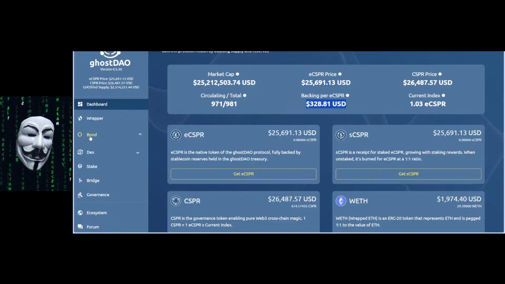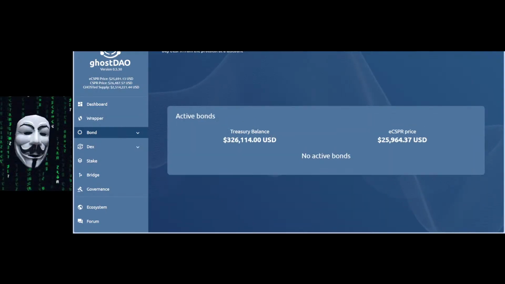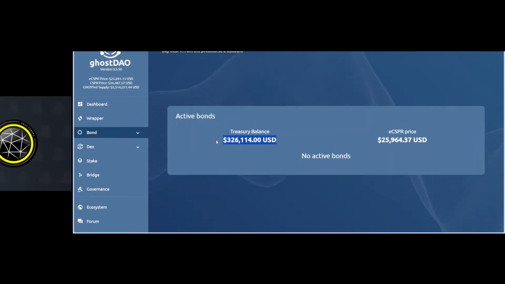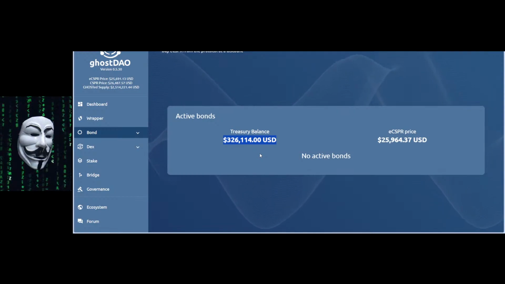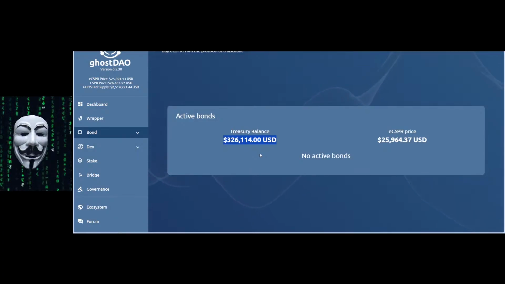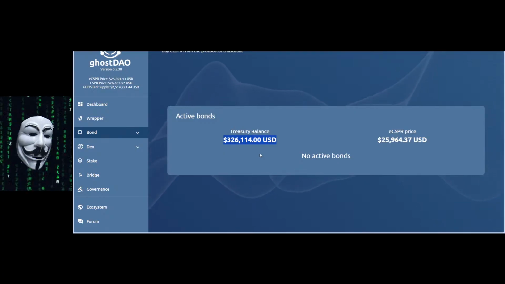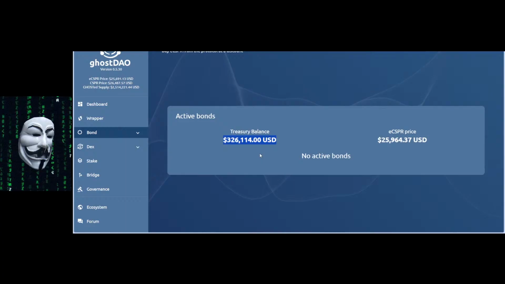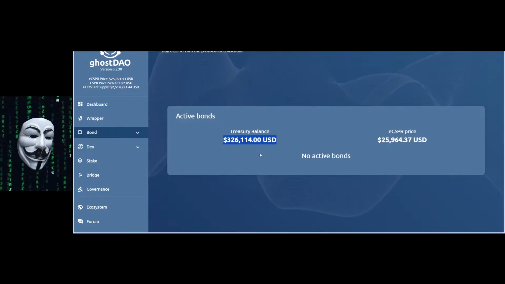Now, why that's important is because in order for this to happen, the treasury balance has to be at $326,000, which is absolutely real. So $326,000 is a real treasury balance. Now, the real treasury balance of $326,000 has been accumulated over the course of 10 days, starting from February 10. Okay, well, 11 days today, February 21. Fine, so it's 10, 11 days.